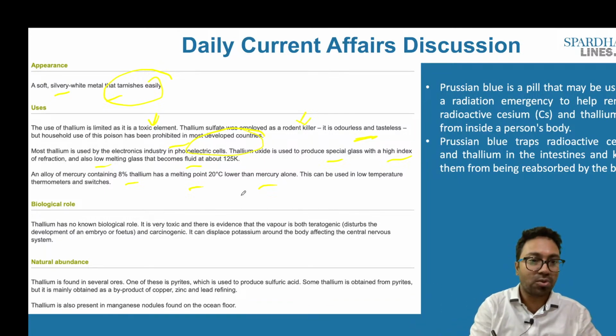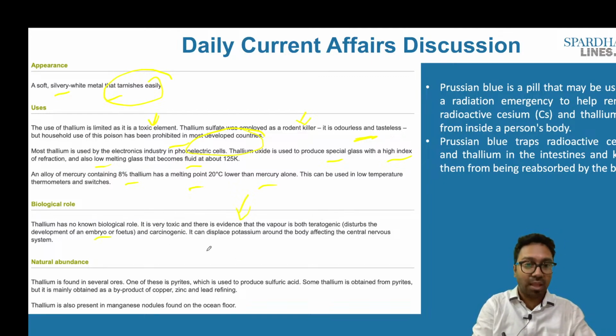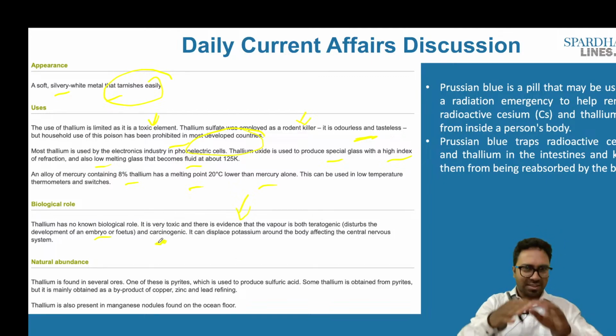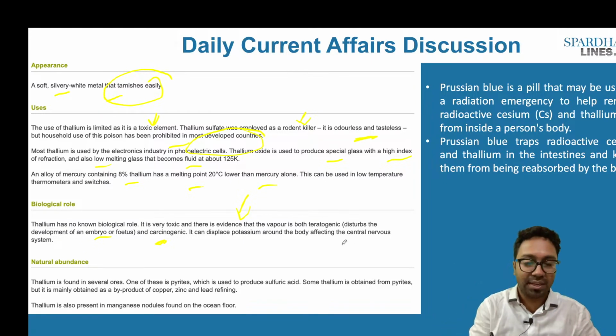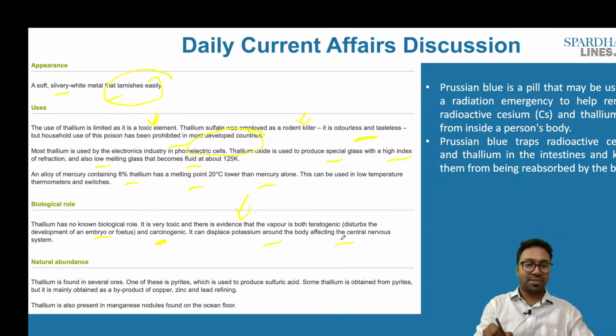What is the biological role? Thallium has no biological role. It is very toxic, and there is evidence that the vapor is also teratogenic, that is, it disturbs the development of the embryo as well as the fetus, and it is also carcinogenic, that is, it is a cancerous agent. It can displace potassium around the body, affecting the central nervous system.